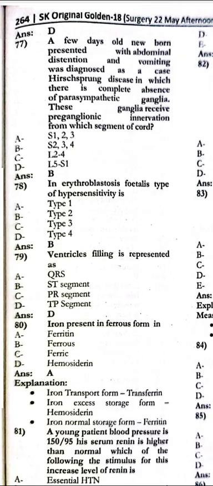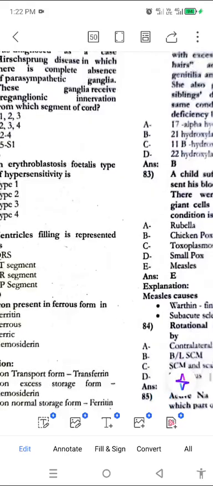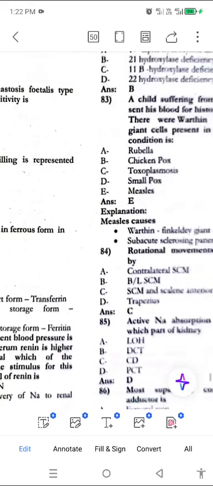The iron is present in the ferrous form in the ferritin. The young patient's blood pressure is 150/95. Serum renin is higher than normal. Which of the following is the stimulus for the increased level of the renin? That is definitely sympathetic stimulation via the renal nerve.